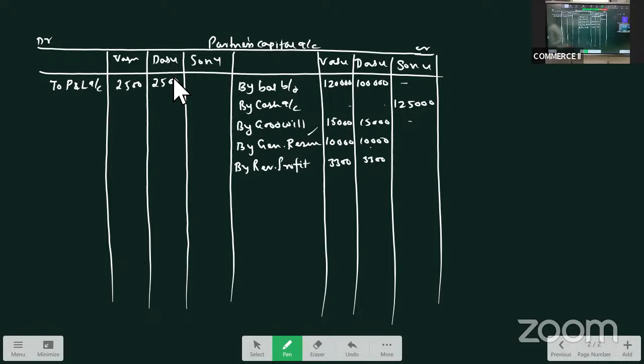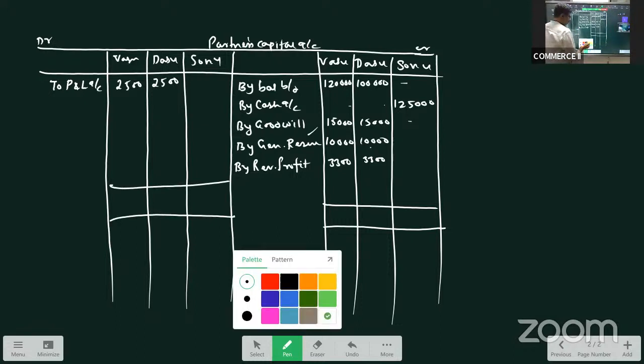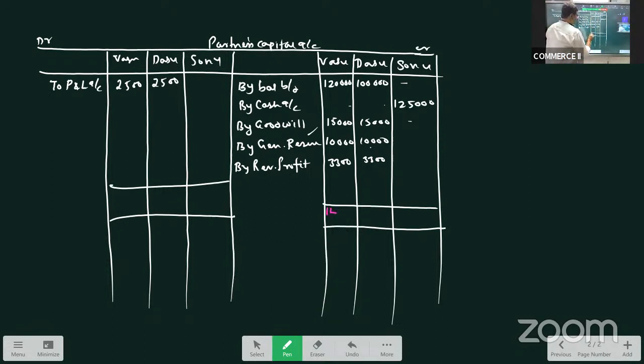Okay. Then what else? Nothing left. All the adjustments are done. So now let us balance it. Let us do the balancing. 120, 135, 145, 1,48,300. 1,48,300 minus 2,500. How much will it be? 1,45,800.